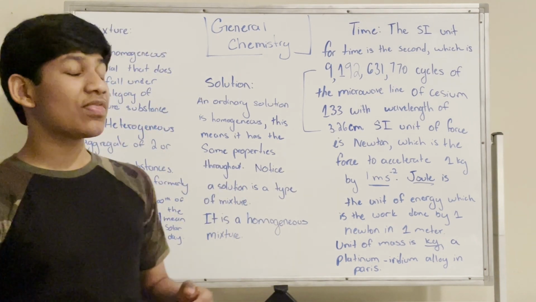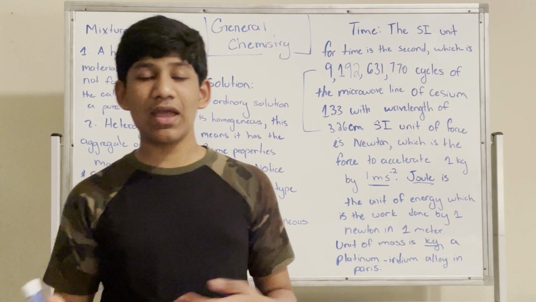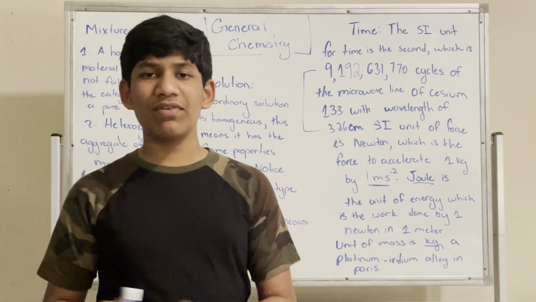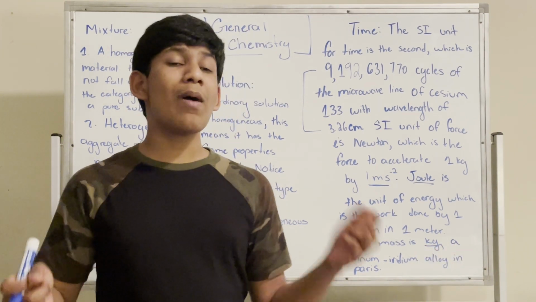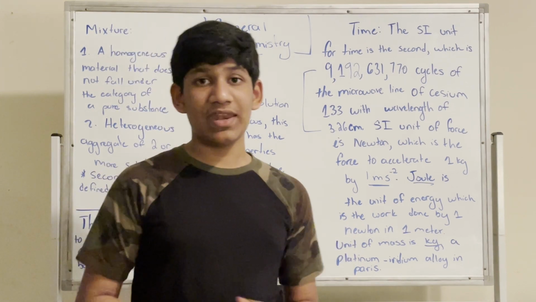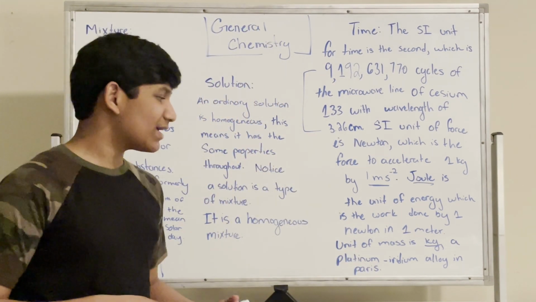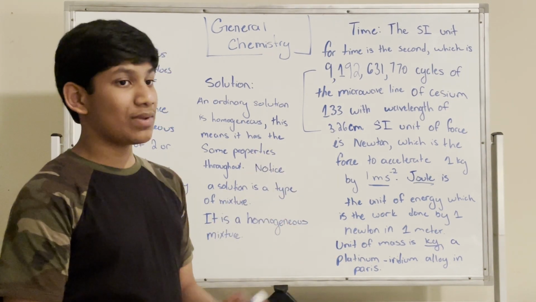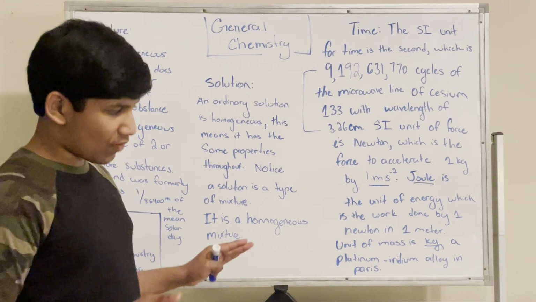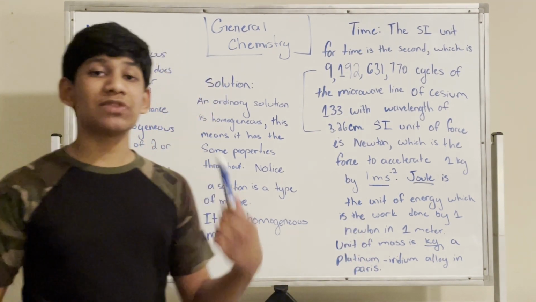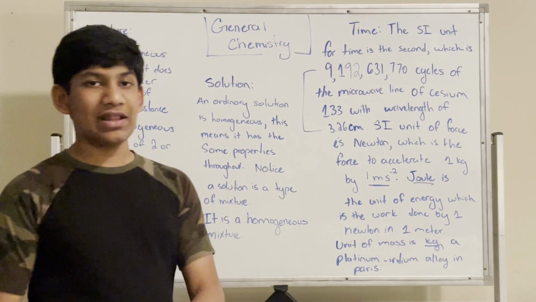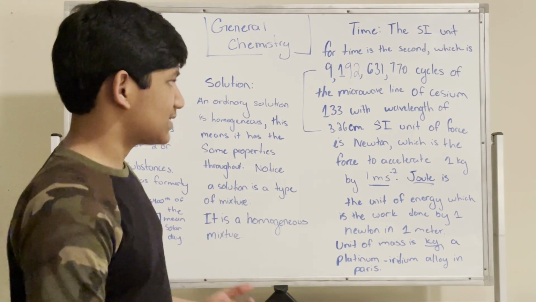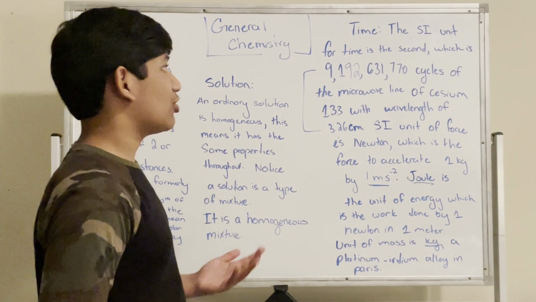This also deals with the purpose of wanting a lack of discrepancy. If we have a lack of discrepancy, an object and its replicas will give the same output, which is what we want. If it gives different outputs, potentially it can be beneficial, but the majority of the time it's not beneficial, and it can create drastic outputs which we don't want. So this is why we need to give a proper definition of any measurements that we have in chemistry, physics, engineering, and so on. A platinum iridium alloy kept in Paris is supposed to weigh 1 kilogram, and since that's supposed to weigh 1 kilogram, we can use that as a reference weight when comparing it to other things. Okay, so these are the SI units we're talking about today.